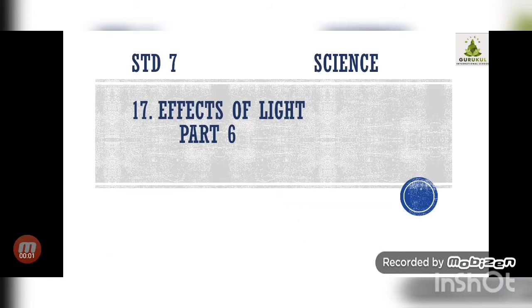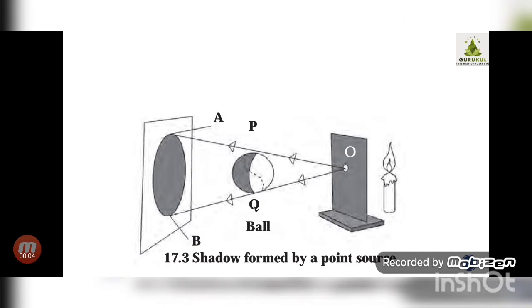Lesson number 17, Effects of Light, Part 6. Now, in this part, we are going to learn the experiment in which we find out how the shadow is obtained from a point source. You have to take either a candle or a torch as a light source, and in front of that light source, as shown in the figure, you have to keep the cardboard. As I have told you in the previous video as well, you have to make one hole in it, and now the light can be seen through this hole. Whatever torch or candle we keep behind this cardboard can be seen as a point, and that is our point source.